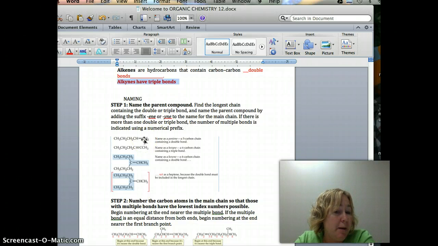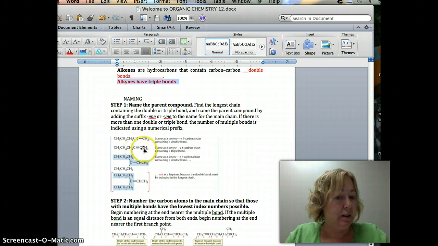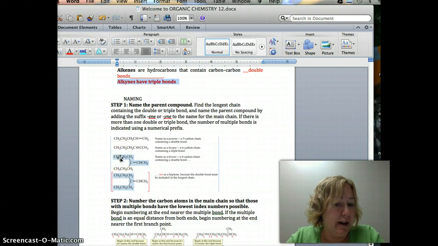So name the parent compound. You're going to do the same thing. You're going to do 1, 2, 3, 4, 5, and you're going to say, okay, that's instead of pentane, it's going to be pentene because you have an ene, because you have a double bond. The same thing, 1, 2, 3, 4, 5, 6. Instead of hexene, you're going to have hexyne because it has a triple bond right here.